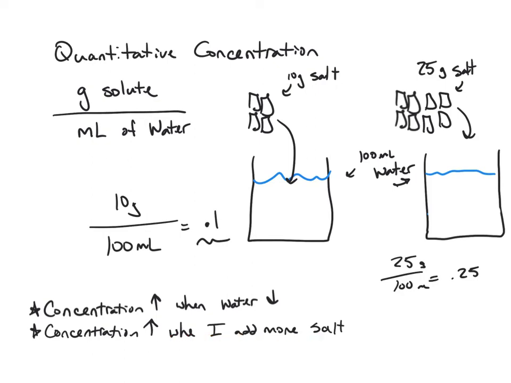Now, of course, the opposite of these statements are true. If I want to make the concentration go down, if I want to make a more dilute solution, then concentration down means water goes up. Just change the direction of the arrows. Or if I want the concentration to go down, I want to add less salt rather than adding more.